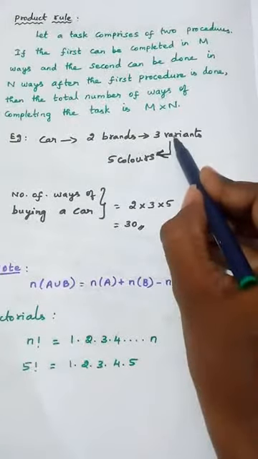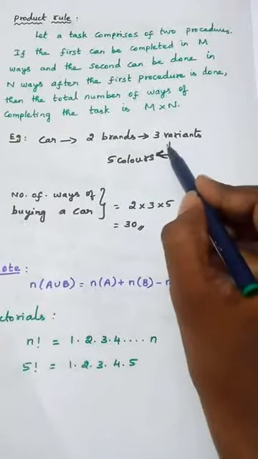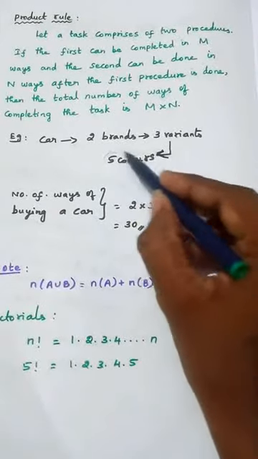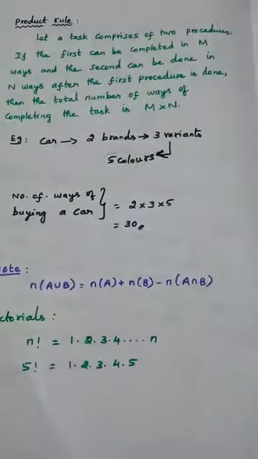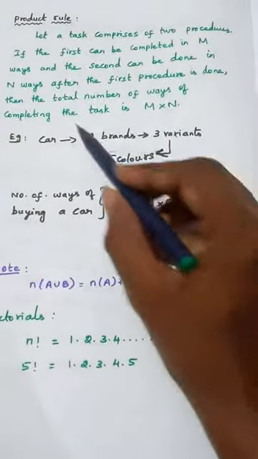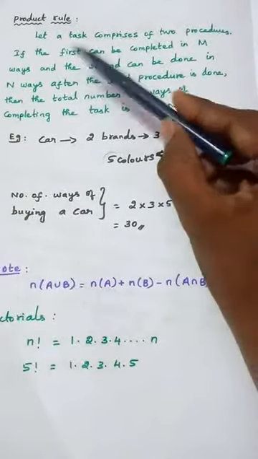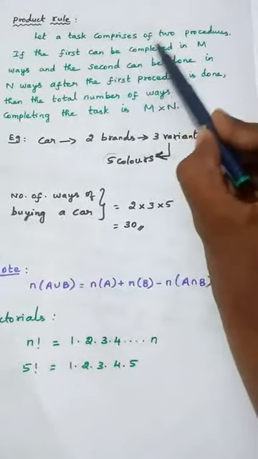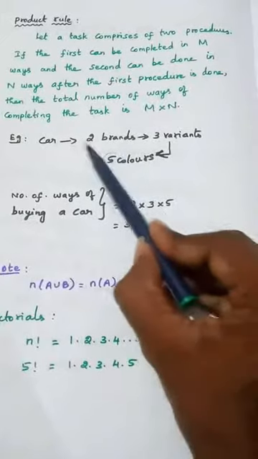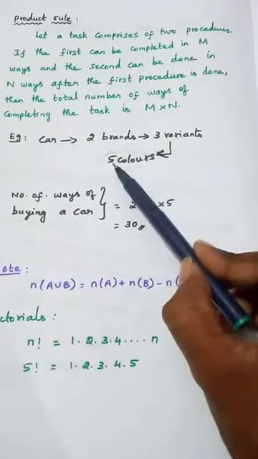Now after selecting the variant, he has to decide the color. For deciding color, how many options are available for him? 5 options are available. So into 5. So this is called product rule, M into N. Here in the definition we said the task comprises 2 procedures, but here the task carries 3 procedures. First one is brand, second one is variant, third one is color.